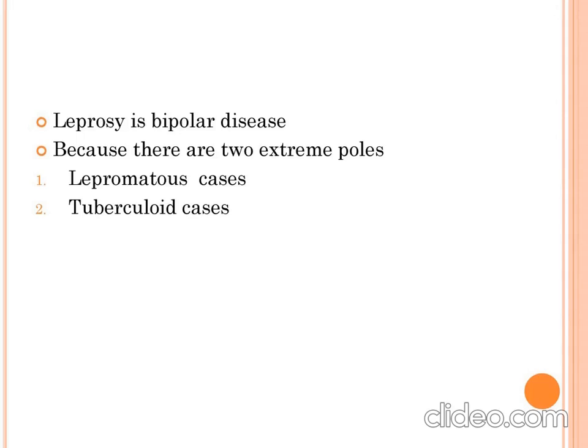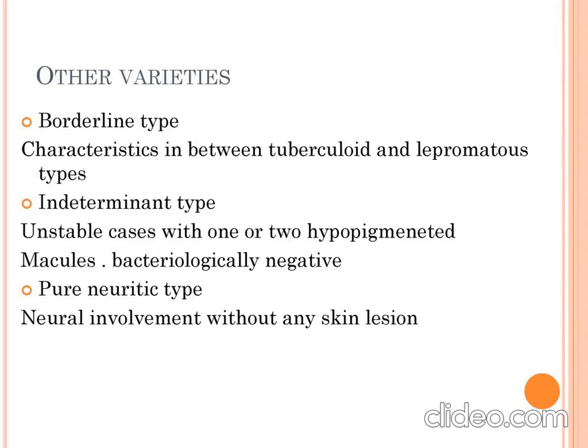Leprosy is a bipolar disease. What is meant by bipolar? It means that it has two extreme poles. The one is lepromatous cases, and the second pole is tuberculoid cases. In between these two extreme poles, there are three varieties of leprosy, which include borderline lepromatous, borderline, and borderline tuberculoid.